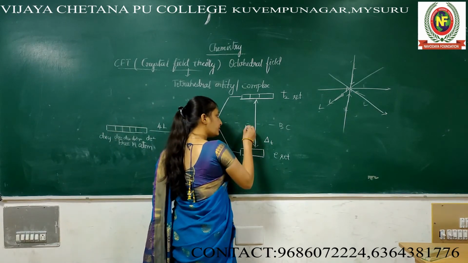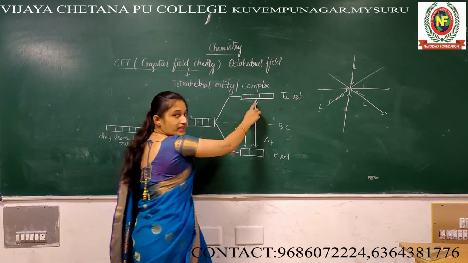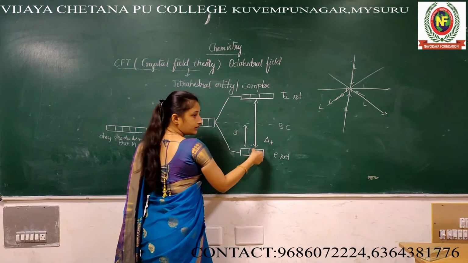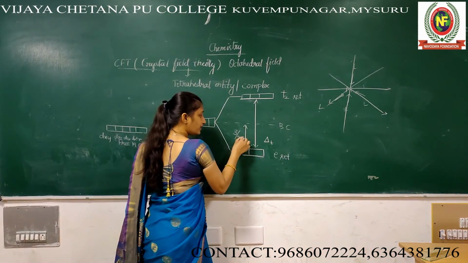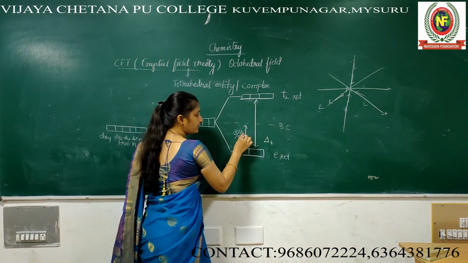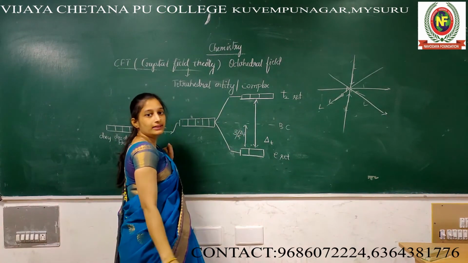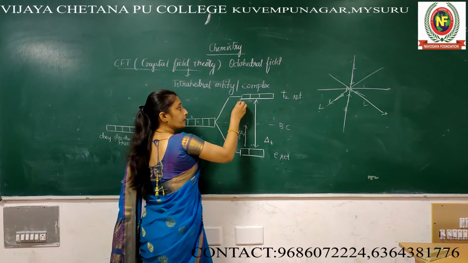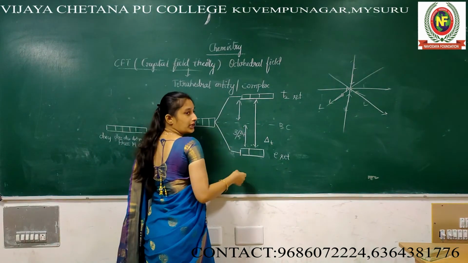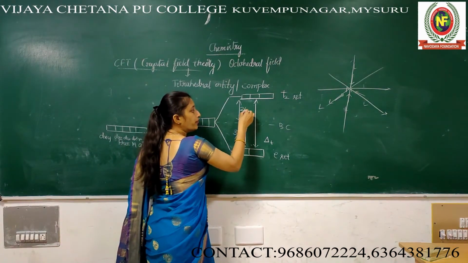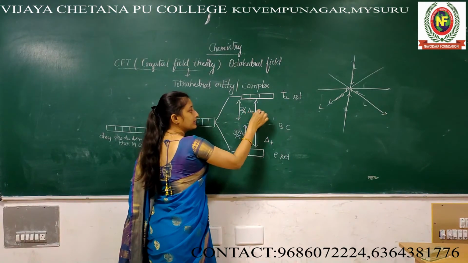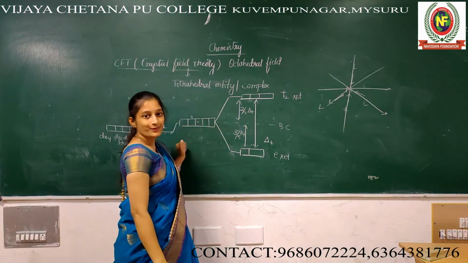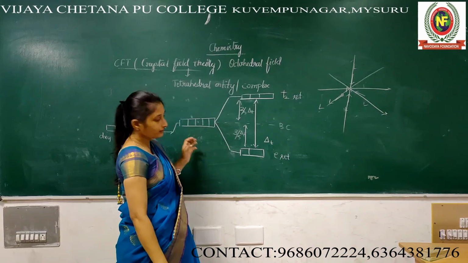Now the difference between the center to here, upside, how many? Out of 5, 3 are upside. That's why 3 by 5 delta T. The difference between here to here, downside 2, 2 by 5 delta T. It's too simple.